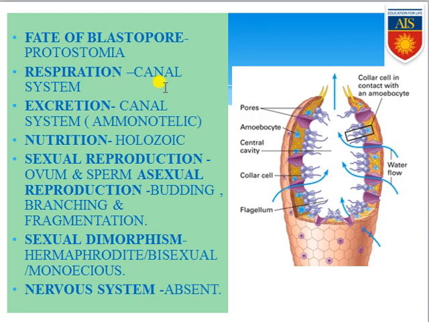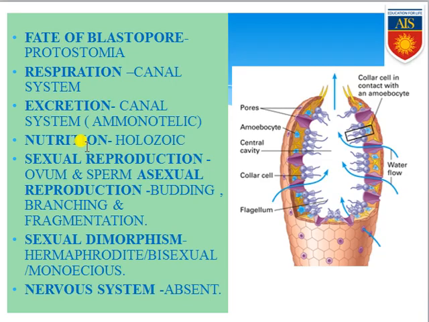Respiration happens through the canal system, because when water enters through apertures present on their body surface, which are commonly known as ostia, the water carries the respiratory gases. So keep in mind, this canal system is responsible for respiration. Next, excretion is also done by the canal system, because when the water moves out of the organism's body through the osculum, the excreted materials are also released. Keep in mind, these organisms are exclusively ammonotelic, because they release ammonia into the water.